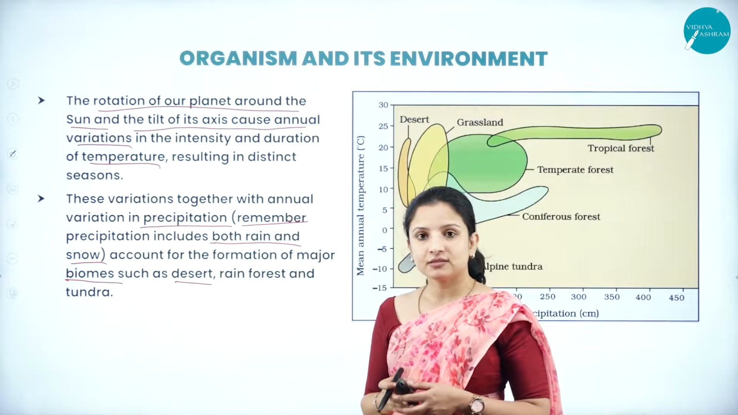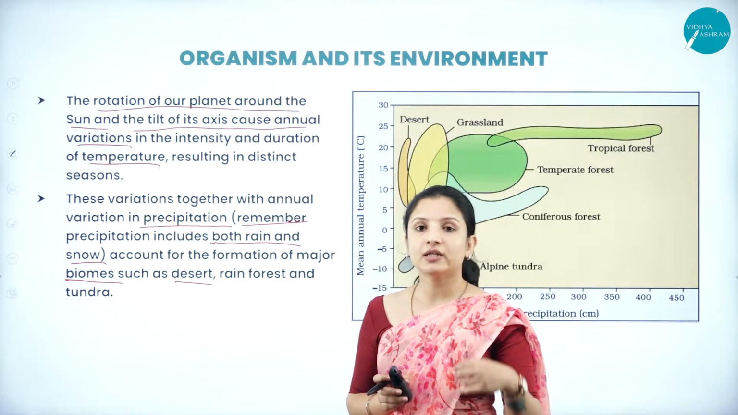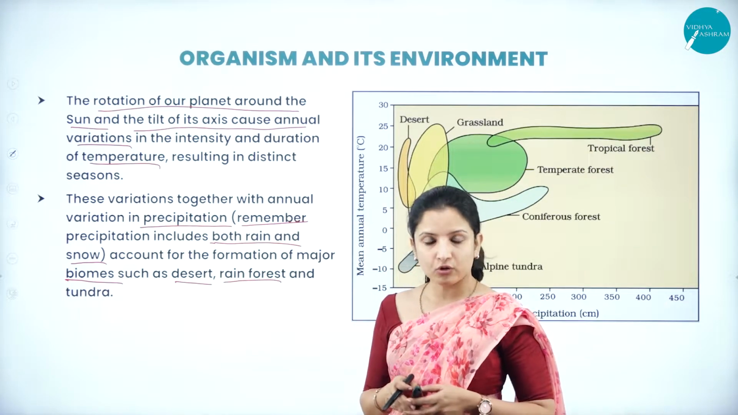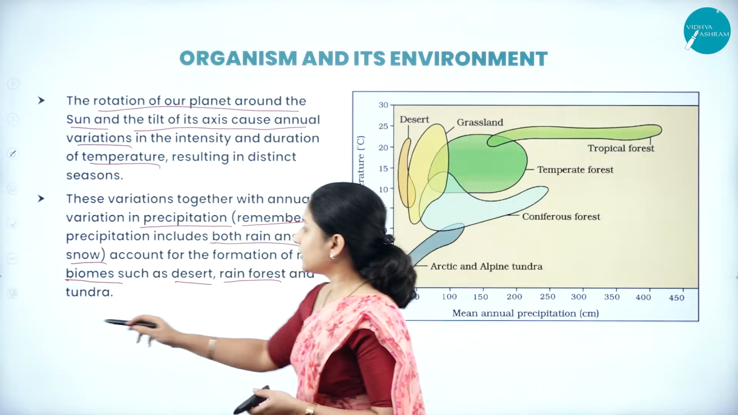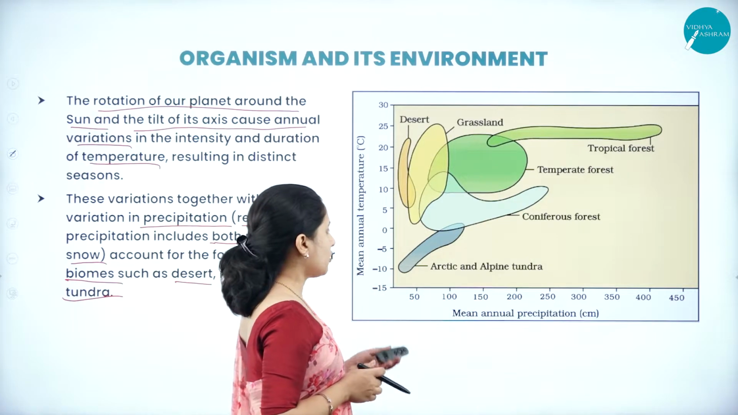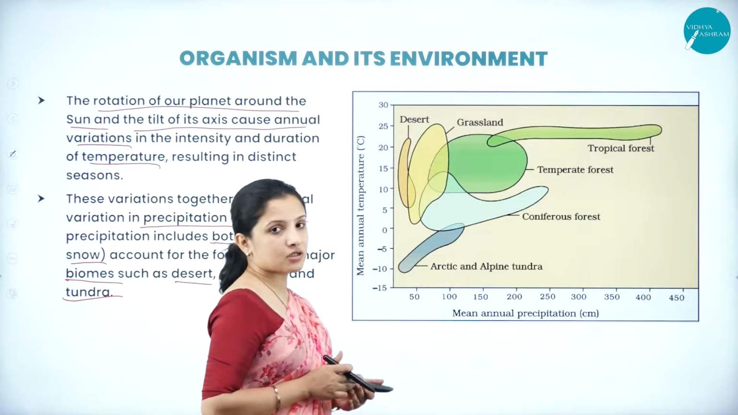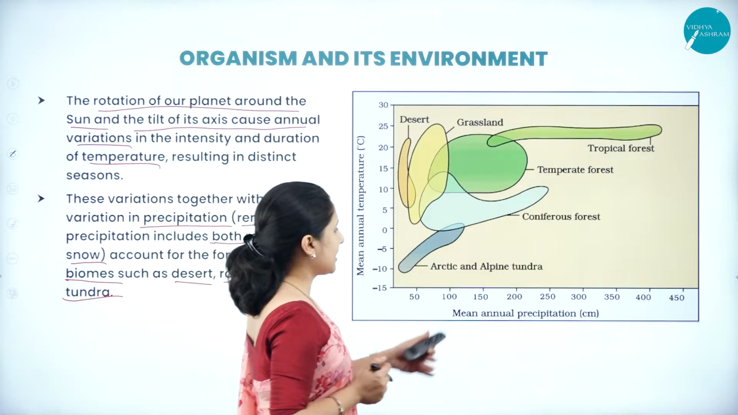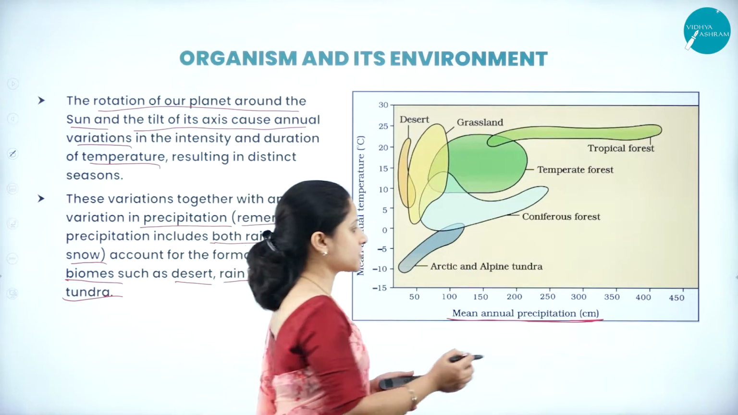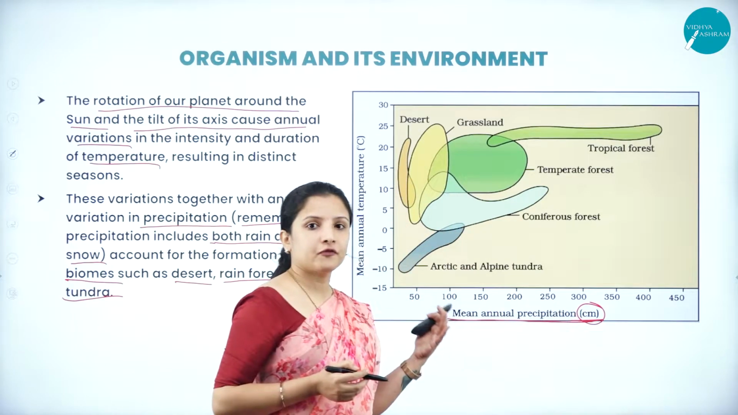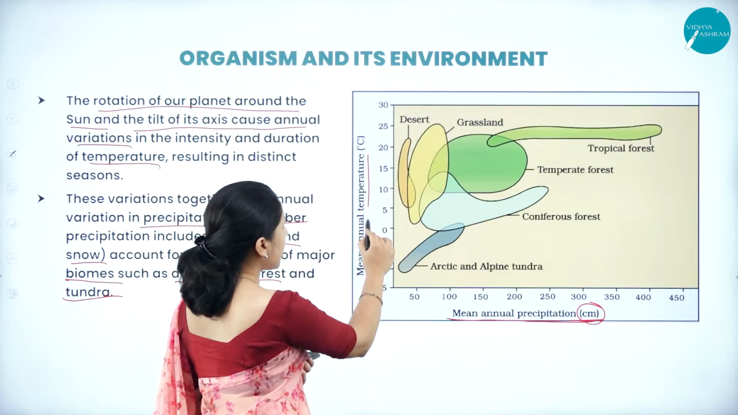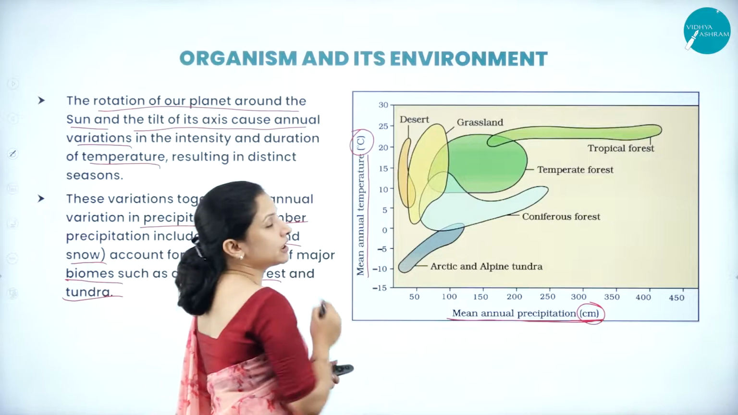Desert will have lesser rainfall and higher temperatures, so that is why desert will form. Rainforest will have more rain, more seasons of rain. And tundra is a vegetation with moderate temperature. Here they have given a graph, wherein on the x-axis they have plotted the mean annual precipitation, measured in centimeters, that is how much rainfall or snowfall is occurring. On the y-axis, they have plotted the mean annual temperature in degrees Celsius.